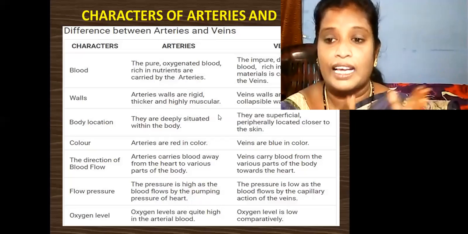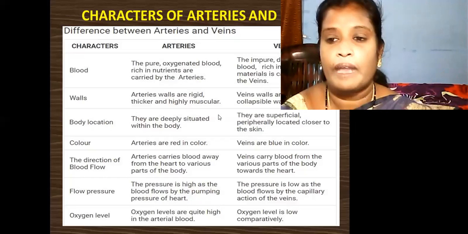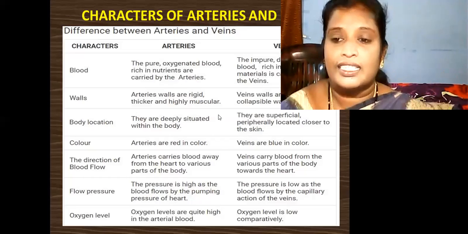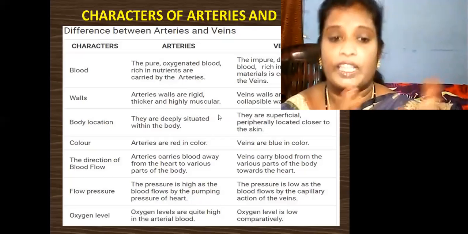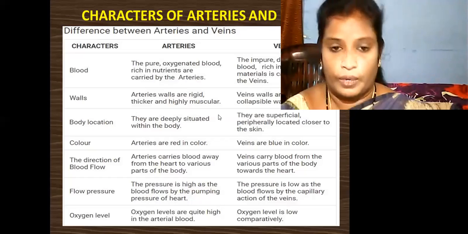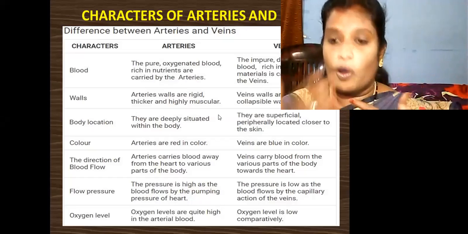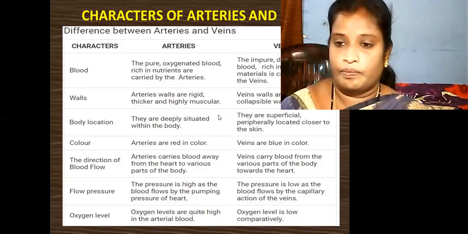Next, what is the difference between the internal walls of arteries and veins? Arteries' walls are rigid, thick and highly muscular.